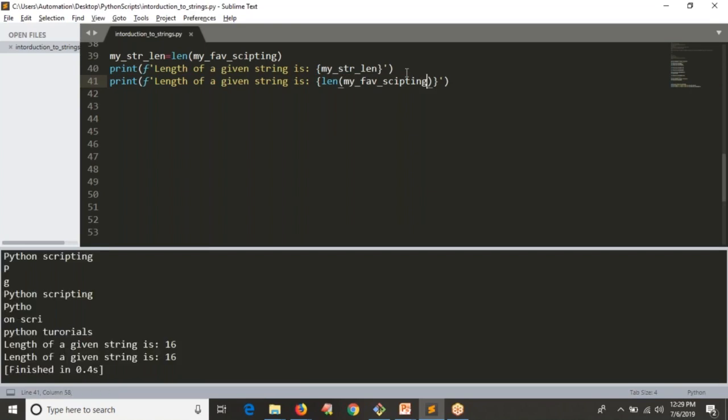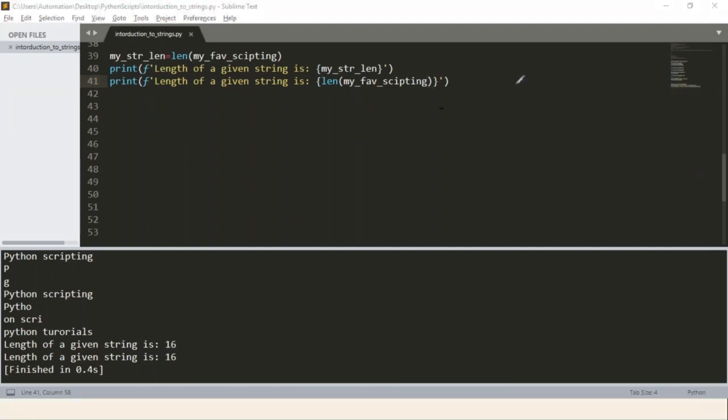Now guys, length means how many characters are there in a given string. Now if you have 16 characters in a given string, then your index values are from 0 to 15. You have to remember this, it will be helpful for your online exams. 0 to 15, count from 0, then by 15 you are getting 16 characters. This is the positive way of index values. Negative way from -1 to -16. If its length is 16, then negative index values are from -1 to -16.